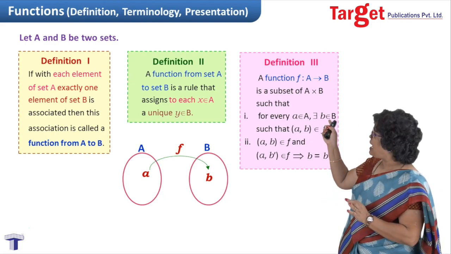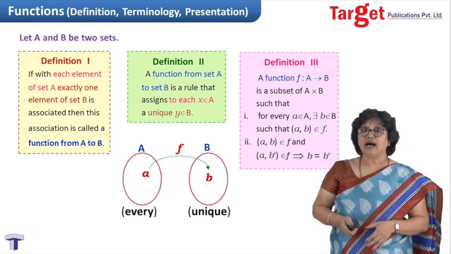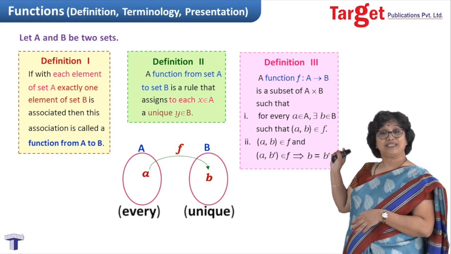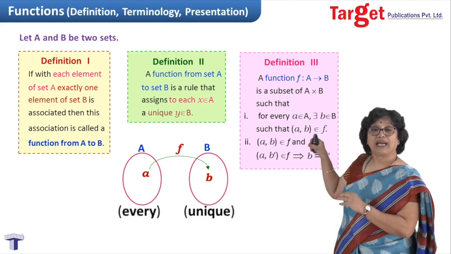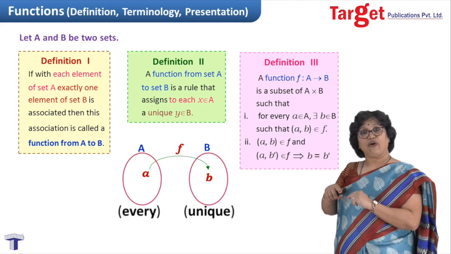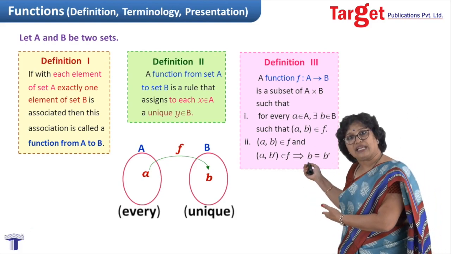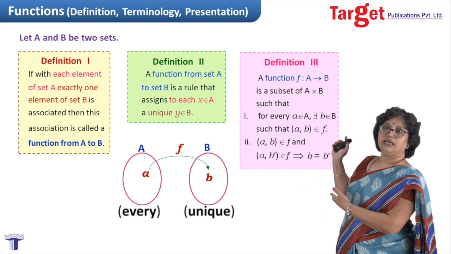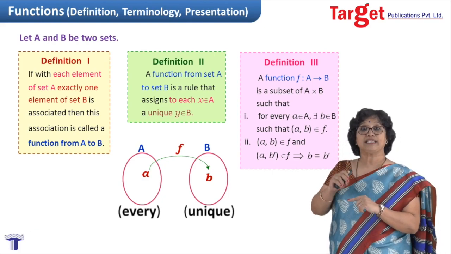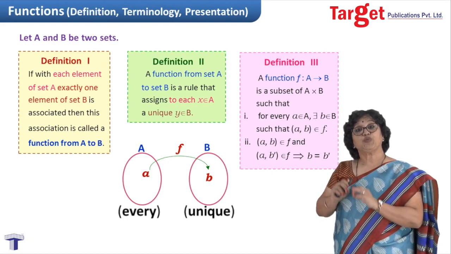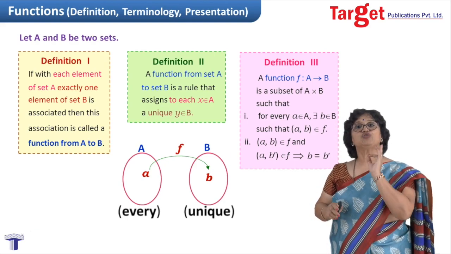I have shown function f from set A to set B, with elements small a and small b in set A and set B respectively. I write the word "every" below set A and "unique" below set B. It means that from set A you pick up element a, apply f on it, and get the associated element b in set B. The word "every" tells me that this exercise of assigning elements is to be continued till you arrive at the last element of set A. No element from set A should be left out.